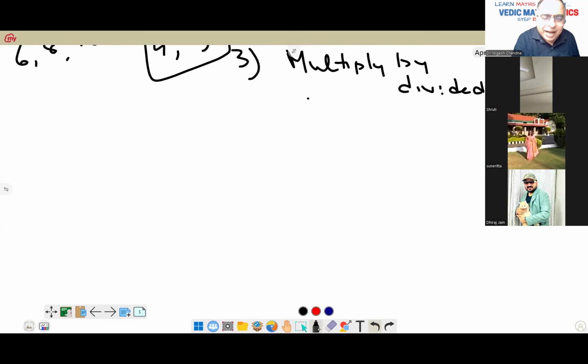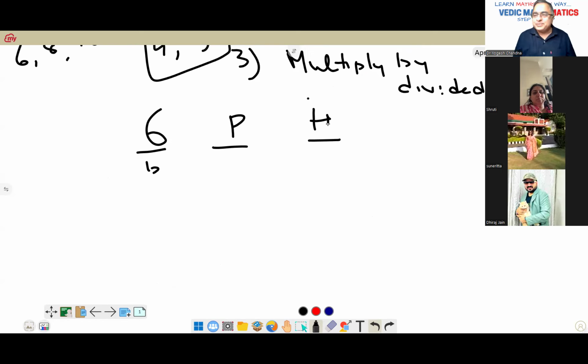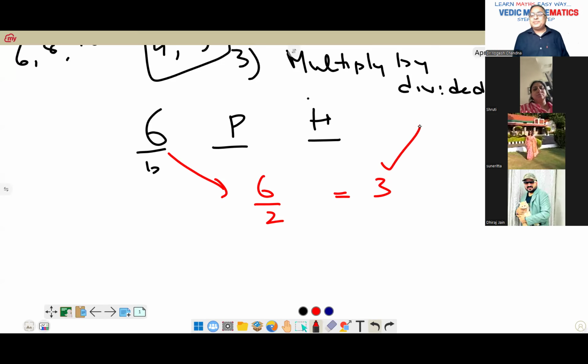Let's say you have a number 6. Only one is given and you don't know what your triplet is. So if this is the base, what is P? What is H? You don't know. So at least one you should know, then only you will be applying Pythagoras or Budhayan technique. Here, I know only 6. So the first step is to divide by 2 till I get an odd number. So I divided, I got an odd number. Now this is clear.